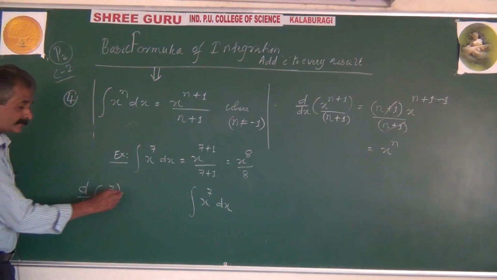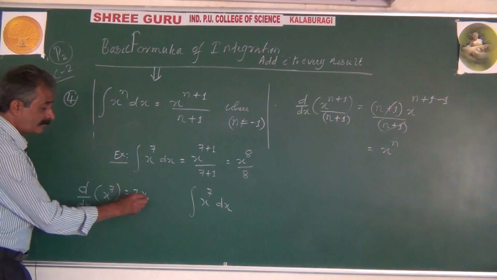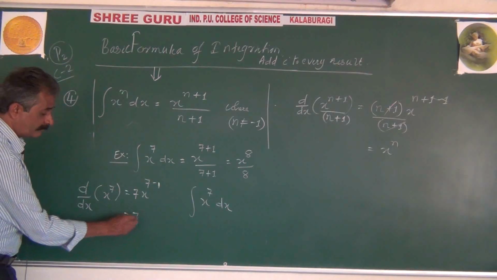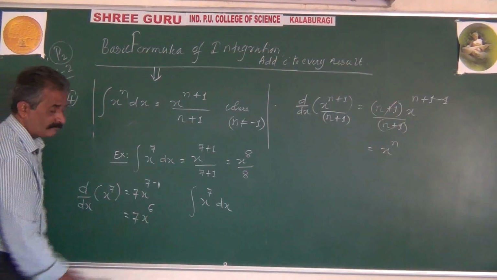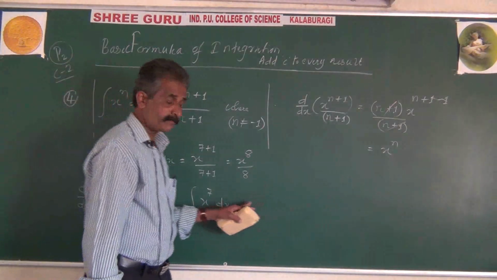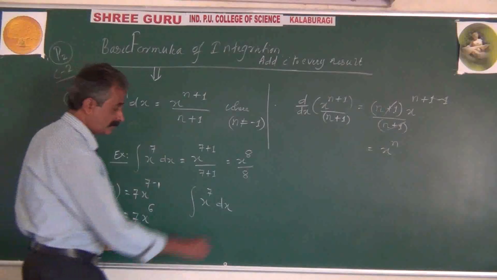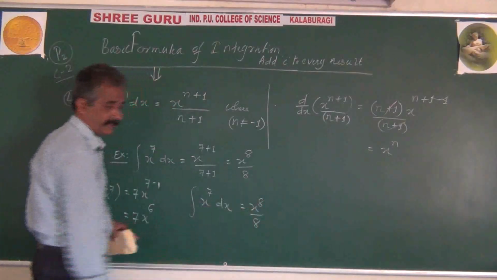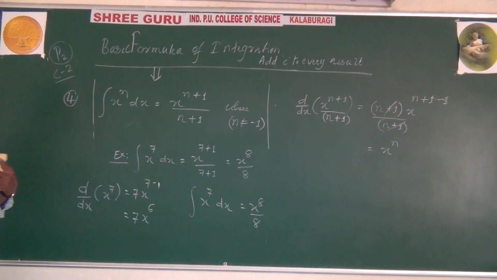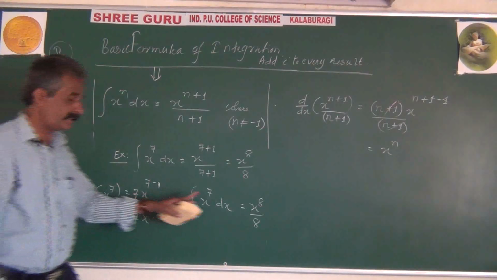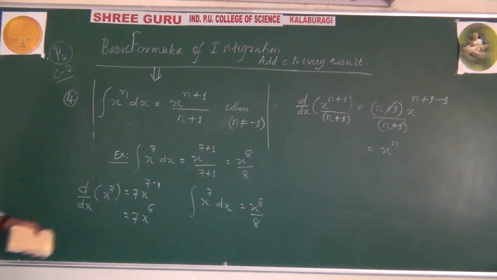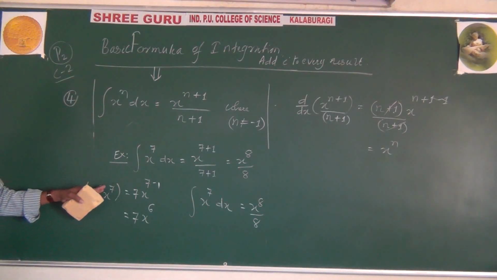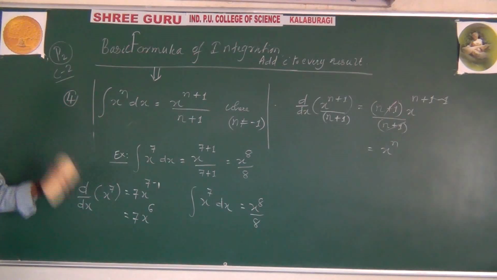Differentiation of x to the power of 7 gives 7x to the power of 7 minus 1, which is 7x to the power of 6, whereas integration of x to the power of 7 by this formula gives x to the power of 8 divided by 8. So you may think that even though the functions are the same, why are the results different? It's obvious.